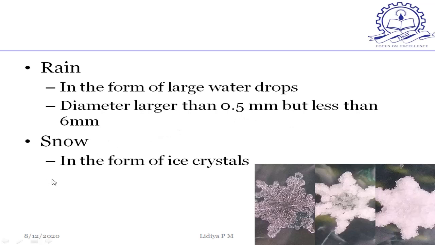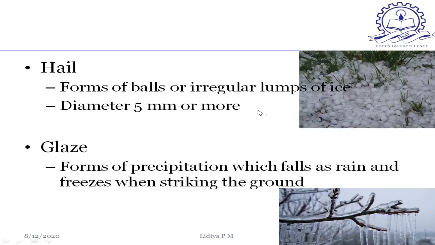Then another one, it is snow. Snow is the fall in the form of ice crystals. So snow will be like this. It's in the form of ice crystals. Then next one, hail. It's ball-like, that is, irregular lumps of ice. The diameter is 5 mm or more. Then another one is glaze. It's a form of precipitation which follows rain first and then freezes when striking the ground.